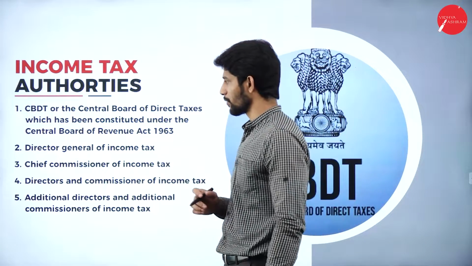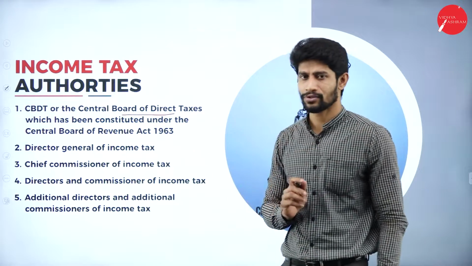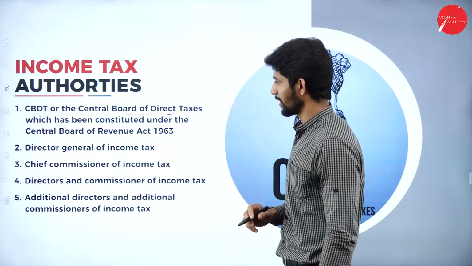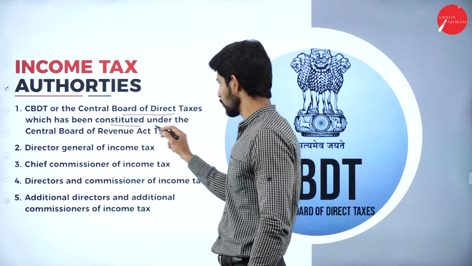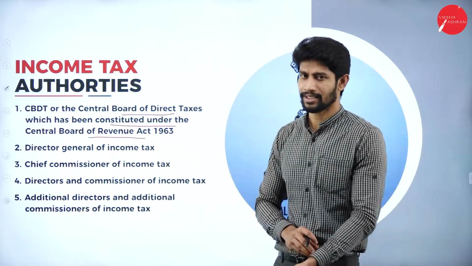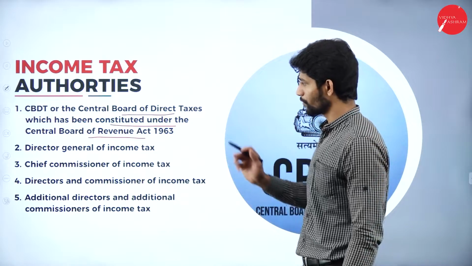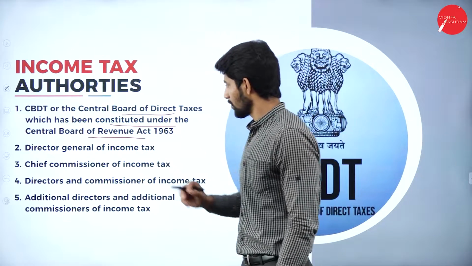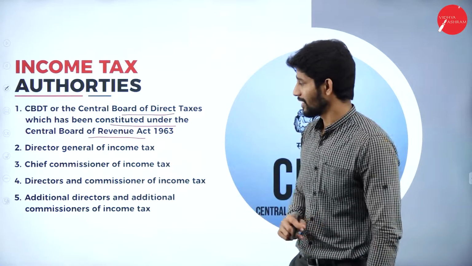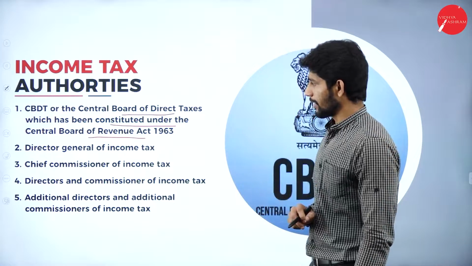So which are those different positions? First comes Central Board of Direct Taxes. So CBDT is the department what we will call. Central Board of Direct Taxes, which has been constituted under the Central Board of Revenue Act 1963. So how was CBDT formed? CBDT was formed based on the Central Board of Revenue Act 1963.